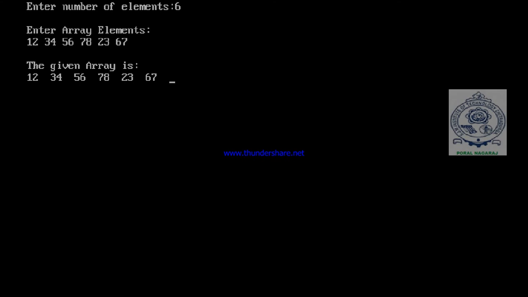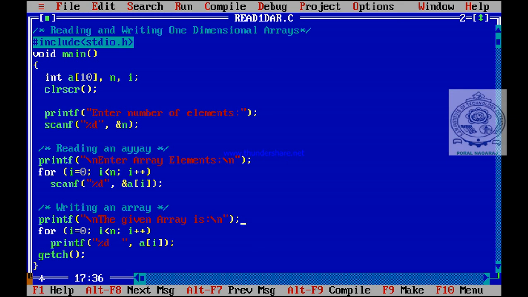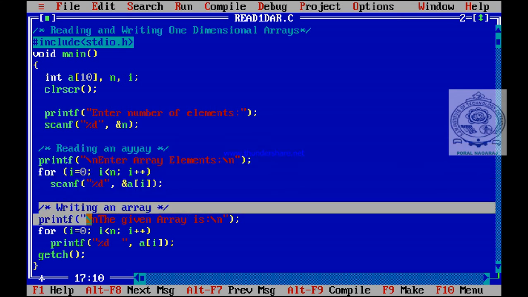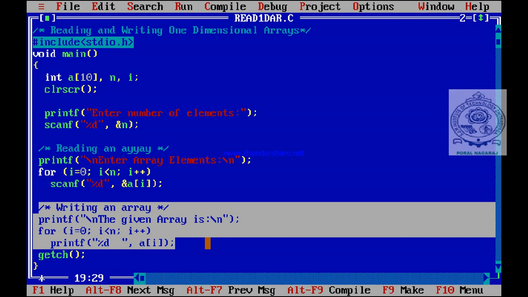This is very, very important, because to solve problems with arrays, to perform operations on arrays, always we have to read the arrays and we have to write the arrays. This code is common for reading arrays. In all array problems we have to read the array, then in all array problems we have to write the array. So to read the array, this code is common. To write the array, this code is common. Okay, this you have to practice thoroughly. Always you have to read the number of elements here, what is the size of the array. So this is what you have to practice. This is called reading and writing the arrays.